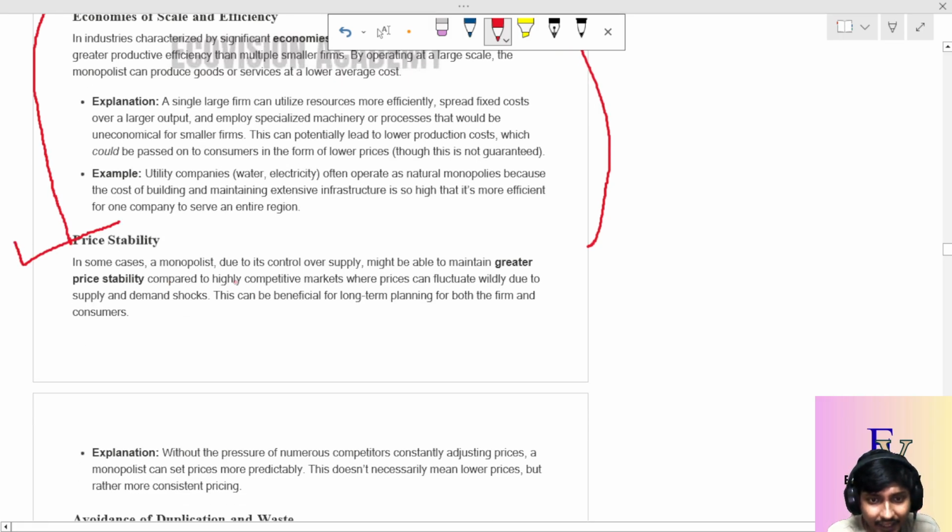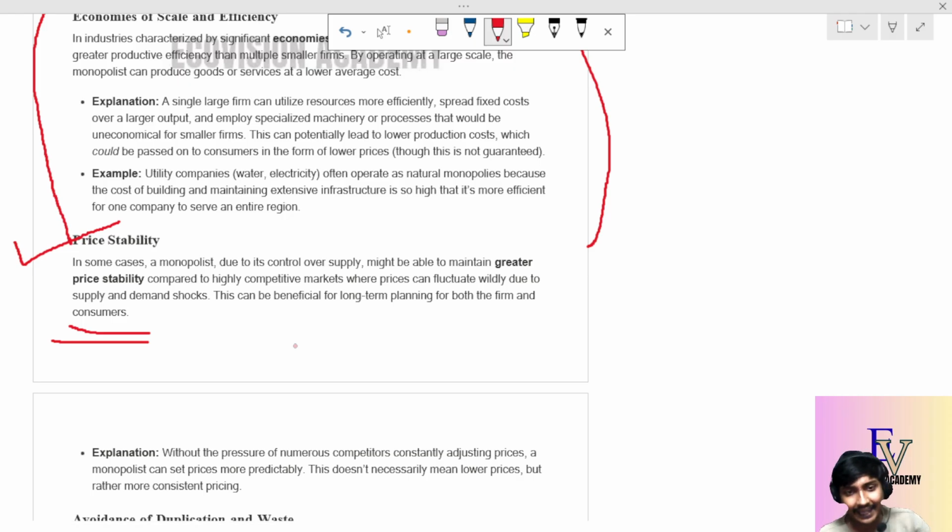Price stability. For a monopolist, since it is the main supplier and the main controller of the market, there can be greater price stability compared to other competitive markets. Because in a competitive market, suppose there are 100 firms, they are always competing with each other in price or in quantities. But in case of monopoly, since it is the only seller and the only supplier of the product, it can have a higher price stability compared to competitive markets.